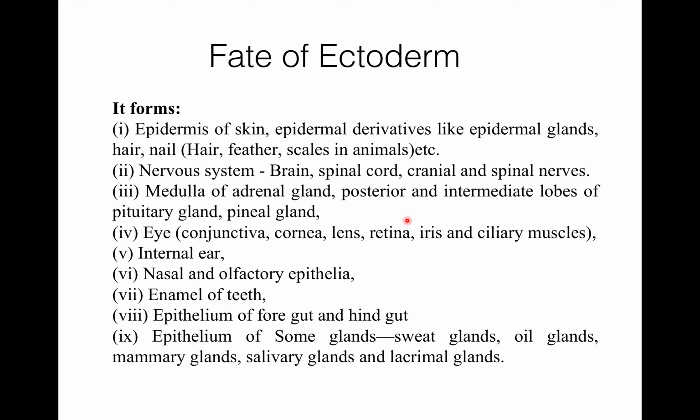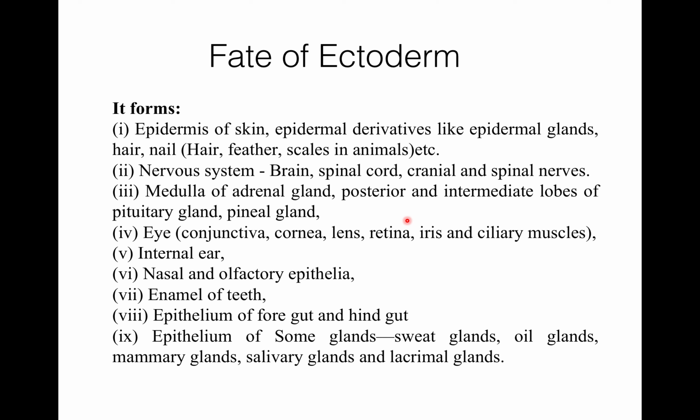It forms the nervous system, in which it forms brain, spinal cord, and the cranial and spinal nerves. It forms the medulla of the adrenal gland. It doesn't form the whole adrenal gland, but it forms the medulla of the adrenal gland.